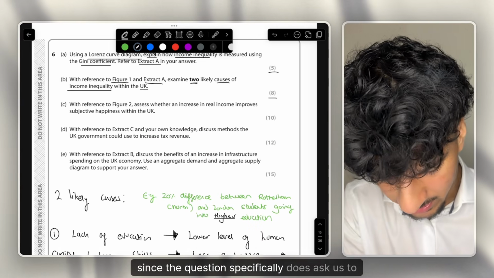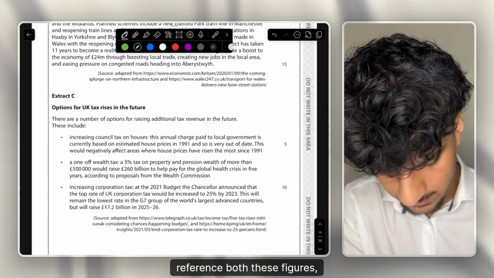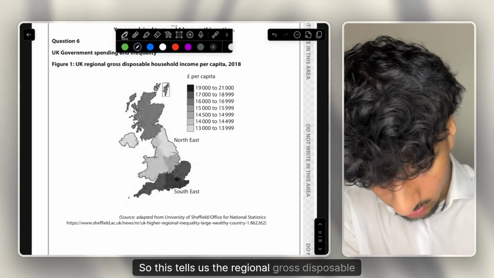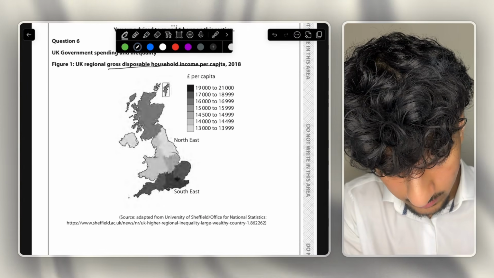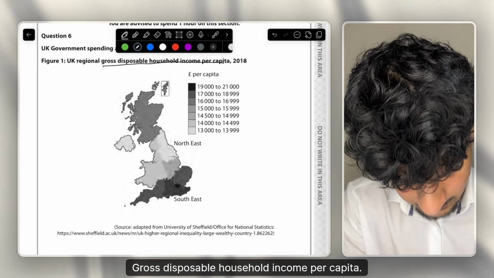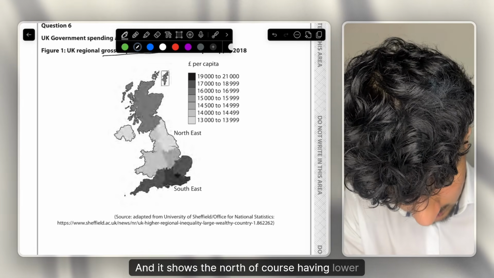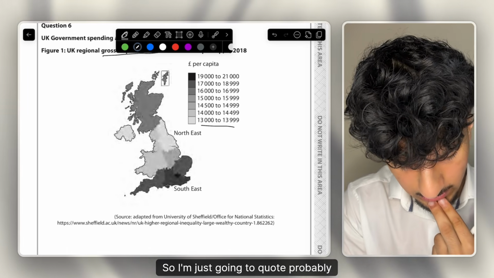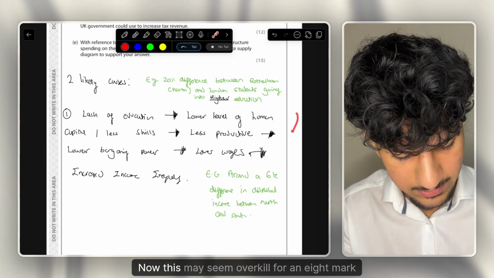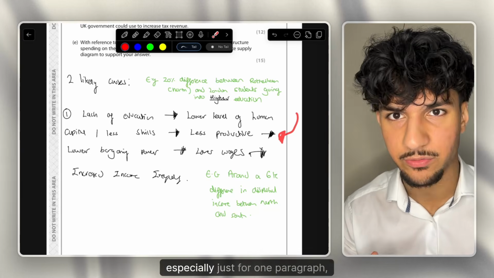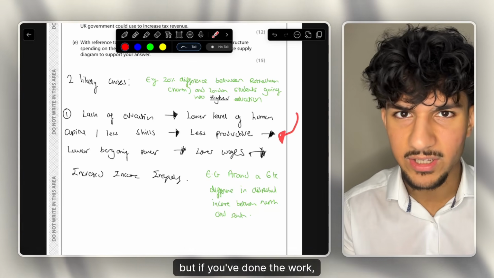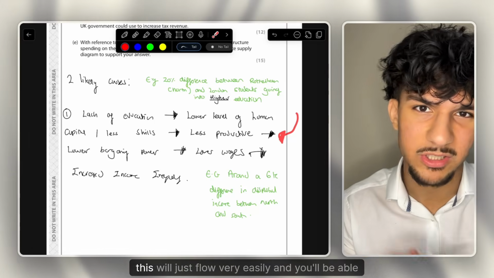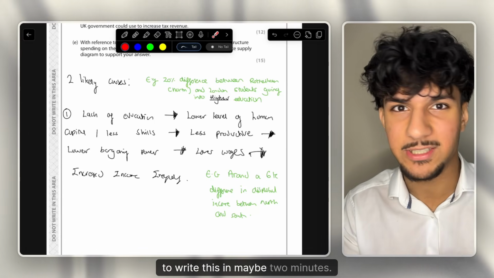Since the question specifically does ask us to reference both these figures, I'm going to have a quick look at figure 1. So this tells us the regional gross disposable household income per capita, and it shows the north, of course, having lower levels, whereas the south having higher levels. So I'm just going to quote probably a figure from here. Now, this may seem overkill for an 8-mark question, especially just for 1 paragraph, but if you've done the work, if you've put in the time, you've mastered the content, this will just flow very easily, and you'll be able to write this in maybe 2 minutes.